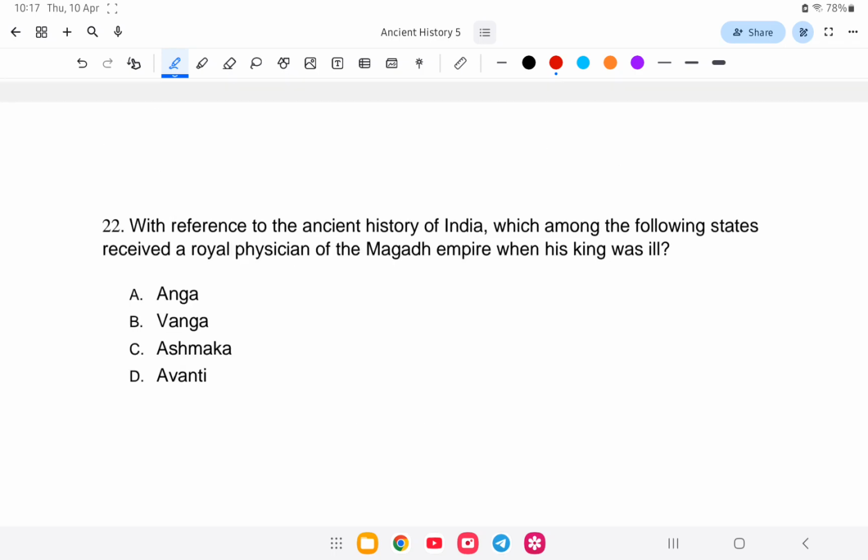Next question. With reference to the ancient history of India, which among the following states sent a royal physician to the Magadha Empire after its king was ill? In ancient history, during the time of the 16 Mahajanapadas, one state sent a royal physician to the Magadha Empire when the king was sick. Is it Anga, Vanga, Ashmaka, or Avanti? So the answer is what? Avanti. Option D is the correct answer.